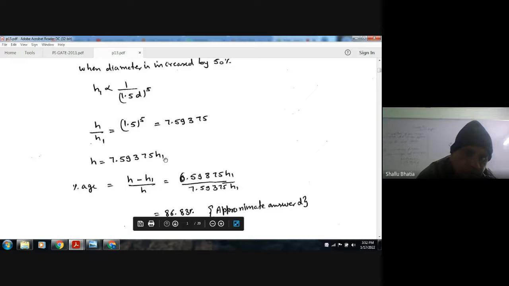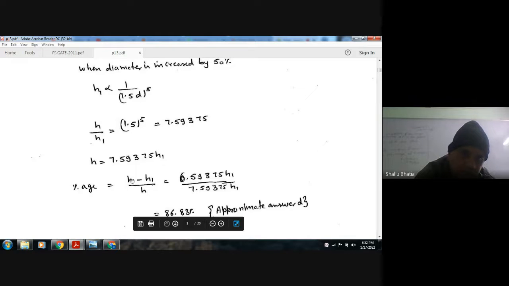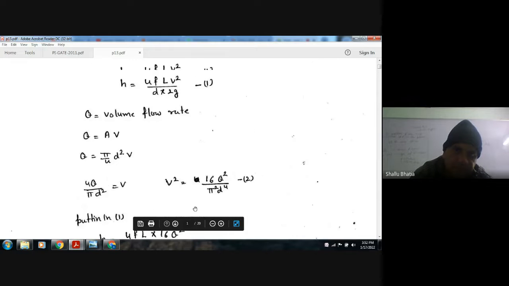The percentage head loss is the percentage pressure loss because pressure is rho g h. So we find h minus h1 divided by h, putting h equal to 7.59 h1, and we get approximate percentage as 86.83%. Answer is your B.